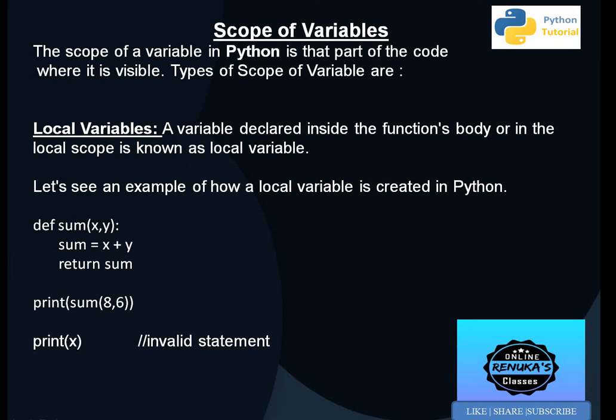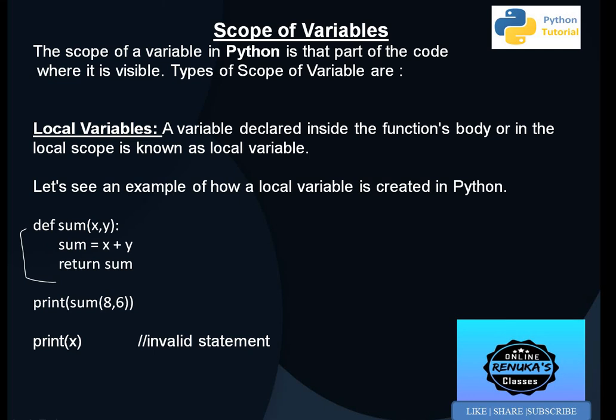Local variables. A variable declared inside the function body, or in the local scope, is known as a local variable. If we are declaring a variable in a definition, the scope of that variable is inside this definition. That variable cannot be used outside the definition, so that is known as a local variable. For example, here in some definition there are two variables x and y, so the lifetime of x and y is in this definition only.